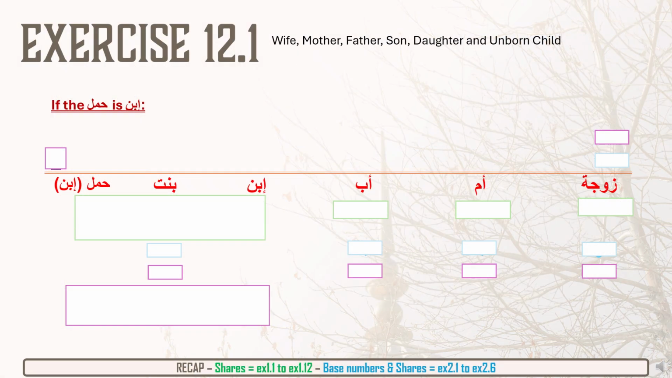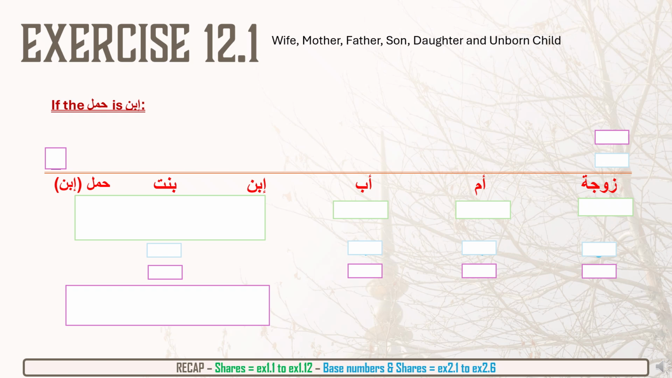In this example, the deceased has left behind a wife, a mother, a father, a son, a daughter, and an unborn child. When there's an unborn child, the best case scenario is to wait for the child to be born and then distribute the estate according to the gender of that child. However, if any of the heirs request and need immediate distribution, then we will make two separate scenarios. One, if the Haml is a son.